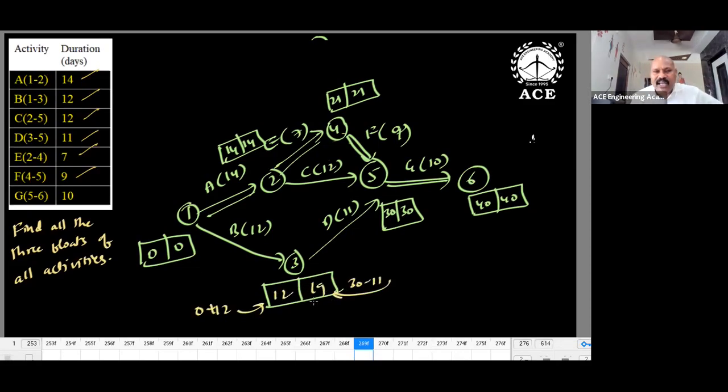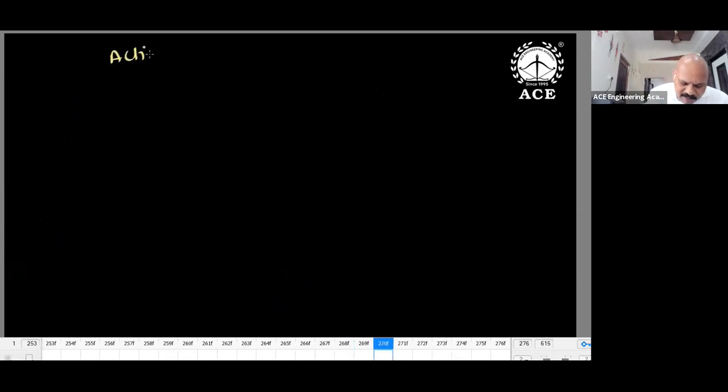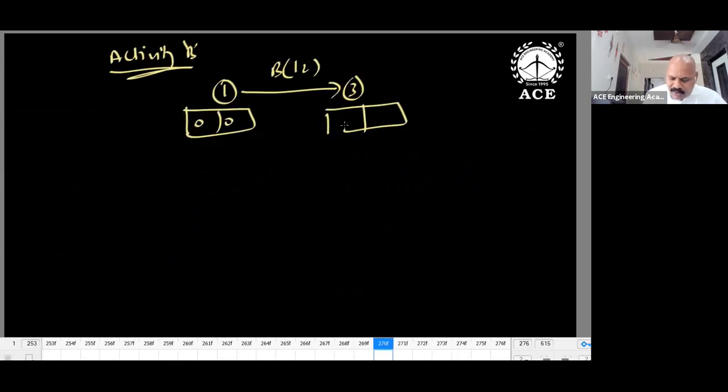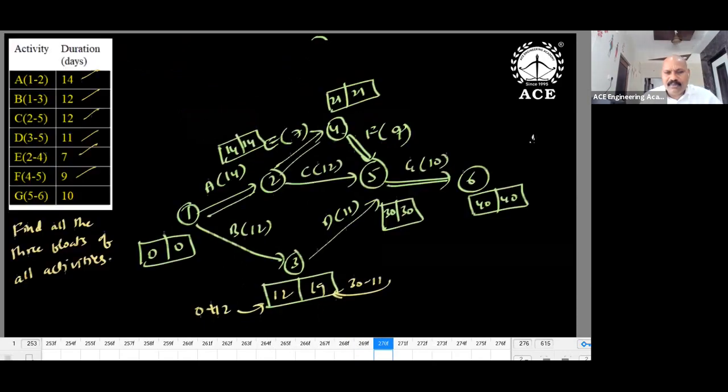Now float values are our interest. A, E, F, G are not necessary. Forget about A, E, F, G. So what are the activities you have to consider for float calculations? B, C, D. Suppose I take B. Activity B is in between events 1, 2, 3. B duration 12, 0, 0, 19, 12, 19, isn't it? The values are in between. Right.